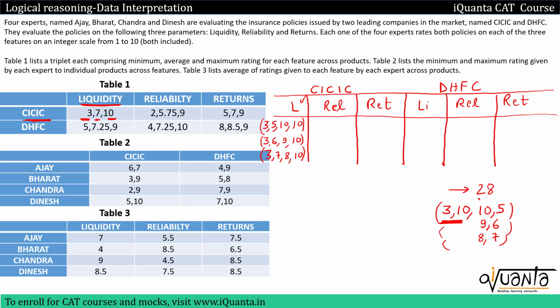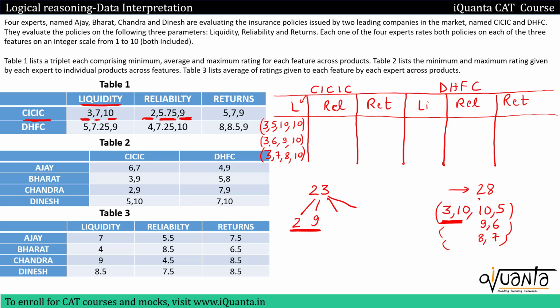For company CICIC, 5.75 was the average rating given by 4 experts. So what should be the sum of all the ratings? 5.75 into 4 gives me 23. Now I can see that the minimum rating reliability is getting is 2, and the maximum it is getting is 9 from table 1. So the sum should be 23. Out of this 23, 2 and 9 are the minimum and maximum ratings. So 2 plus 9 means their sum is 11.